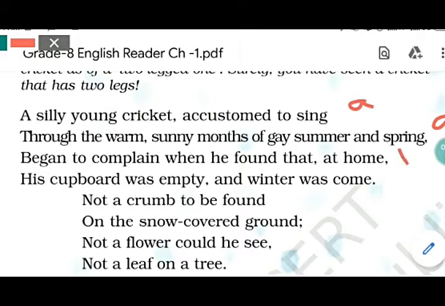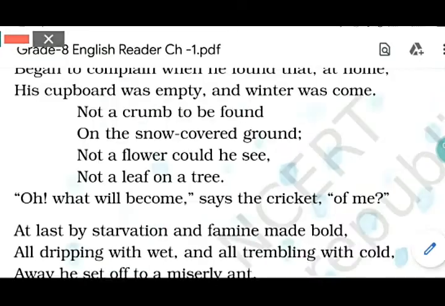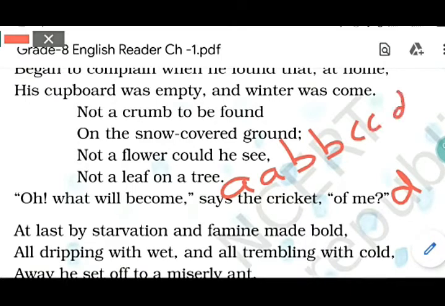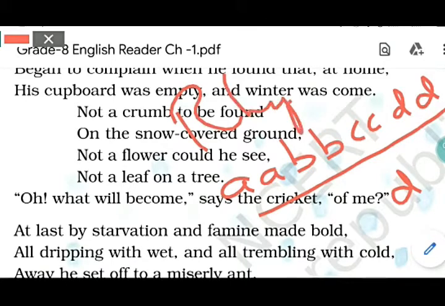Home and come, this is not rhyming with the first, so that's B, B. Then it is C, C, and the last ones are D, D, D. So the rhyme scheme, I'll write it down here: A, B, B, C, C, D, D, D. So this is the rhyme scheme of the poem. Please all of you note this down.